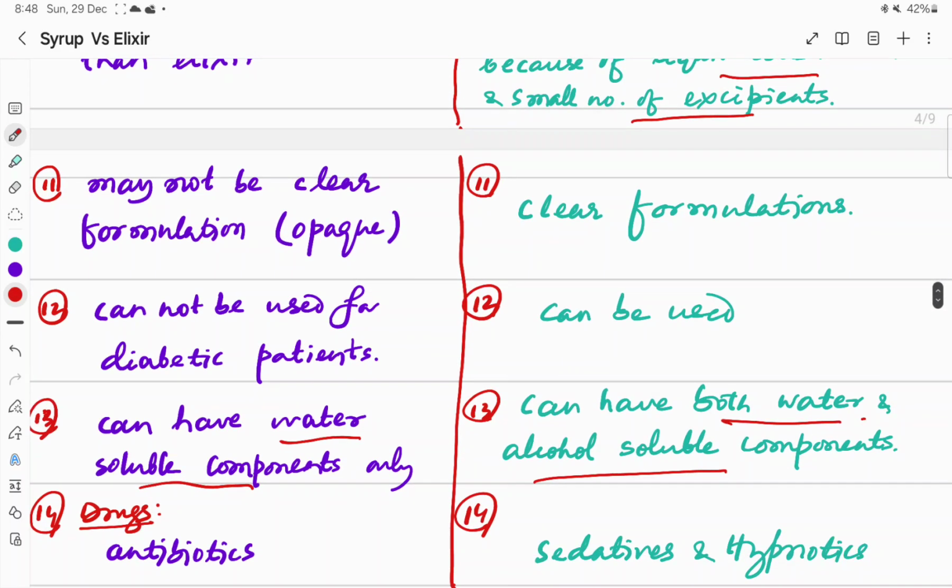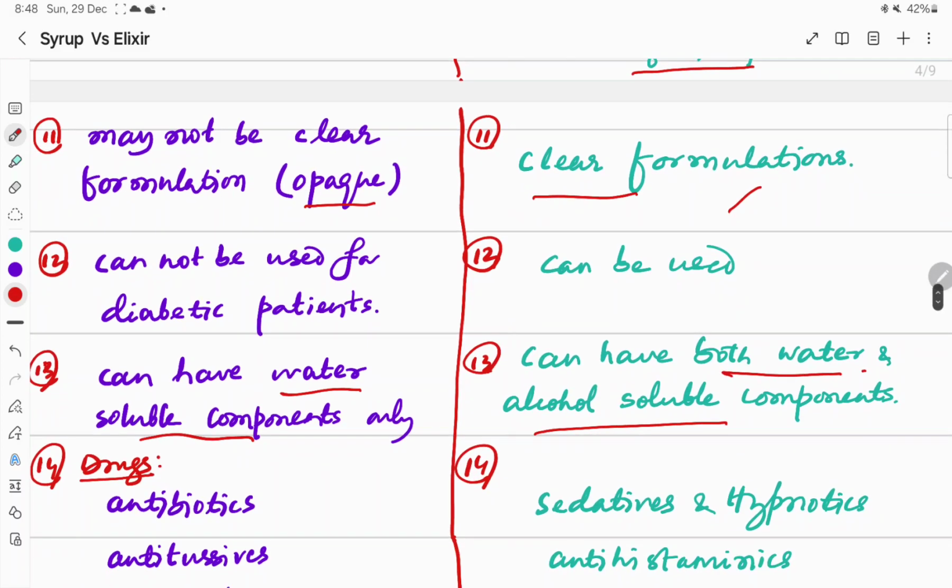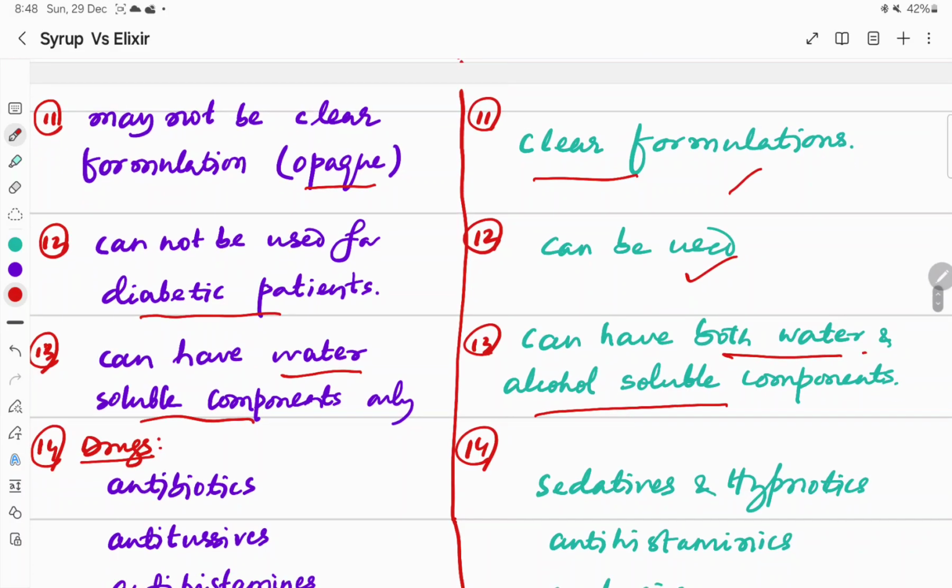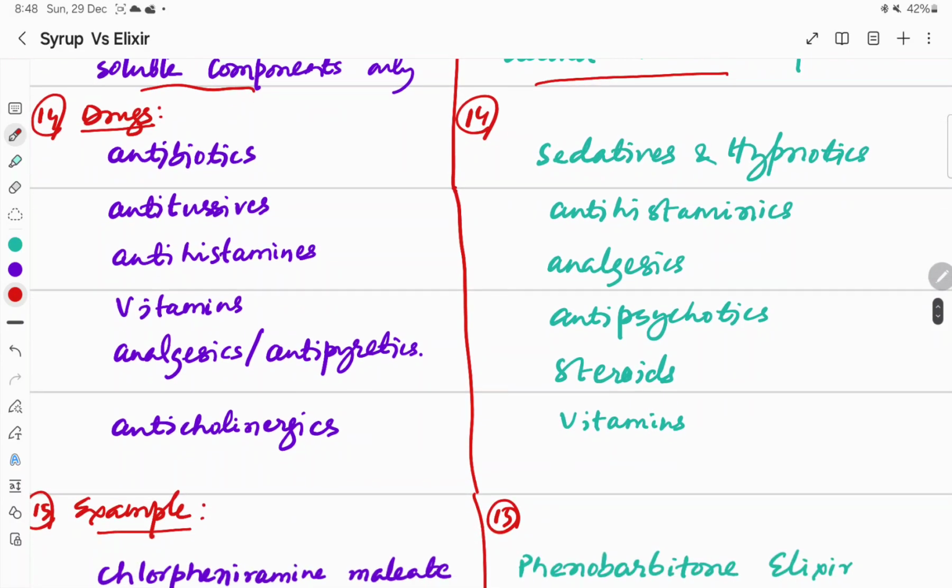Syrup is not clear, it is opaque, whereas elixir is a clear formulation. Because of the sugar content, syrup cannot be used for diabetic patients, whereas elixir can be used for diabetic patients. The drugs which can be used in syrups include antibiotics, antitussives, antihistamines, vitamins, analgesics, antipyretics, anticholinergics, etc. The drugs which can be used in elixirs are sedative hypnotics, antihistaminics, analgesics, antipsychotics, steroids, vitamins, etc.